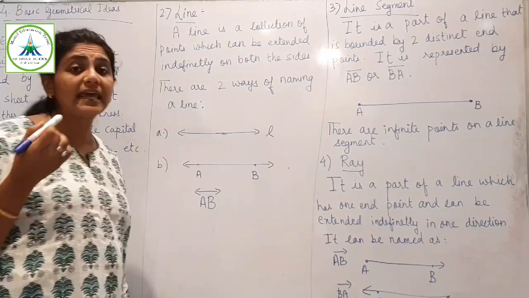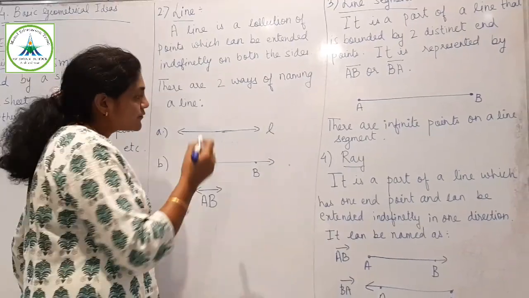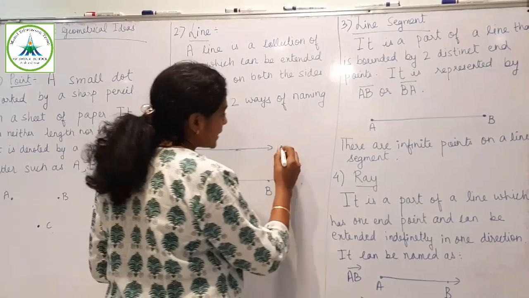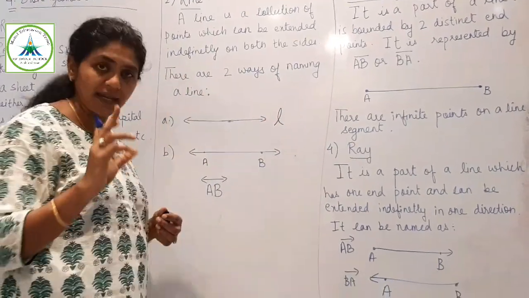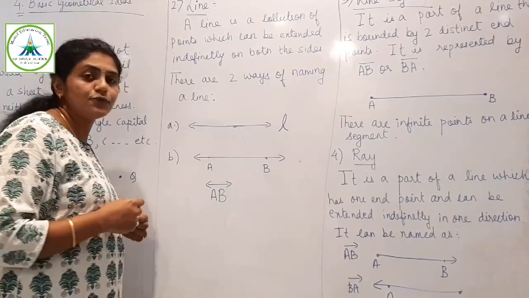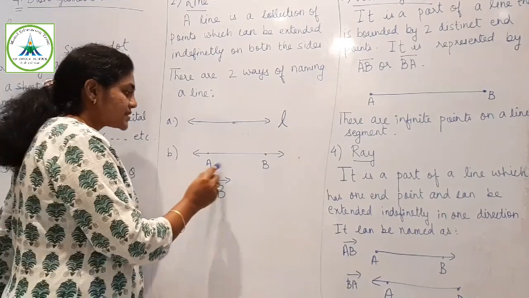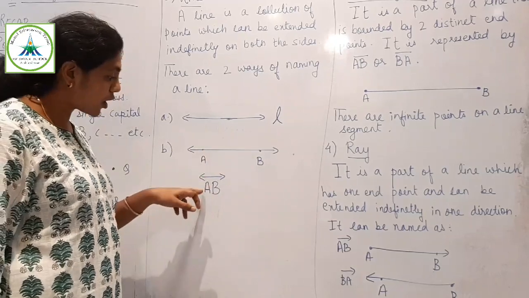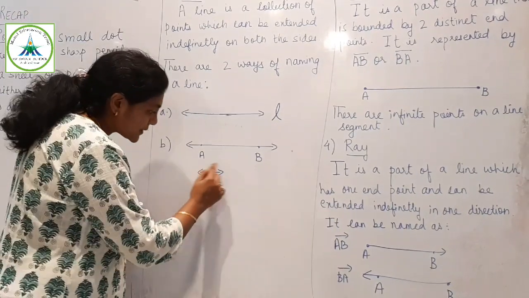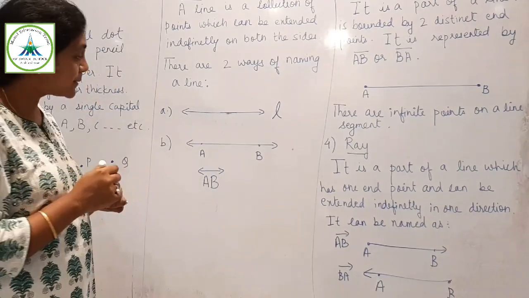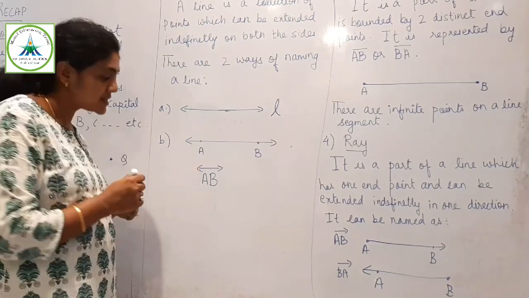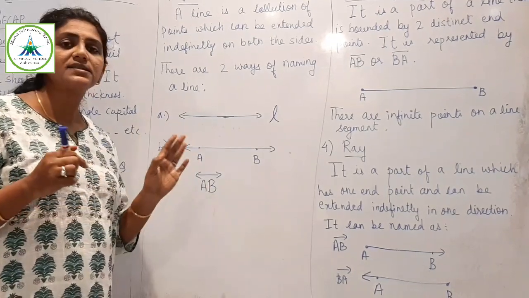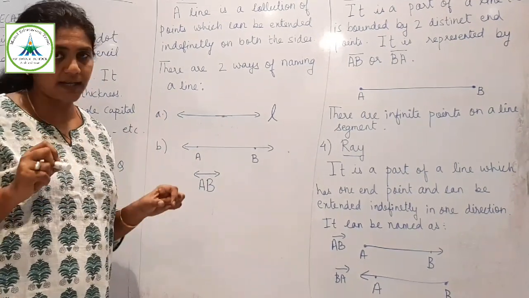Now how you can name this line? One way of naming is by using a small letter. It can be L, M and anything. Or if you mention 2 points at the two ends, that is A and B, and on top of it you put a double arrow, it represents that it is extending in both the directions.